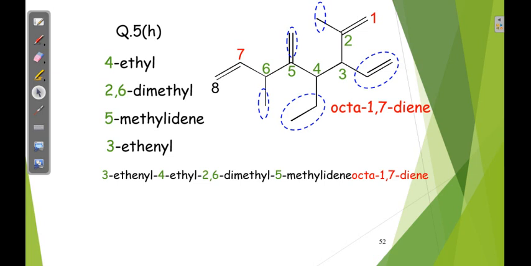You can see in the last compound a single bond was there, now the long chain is of course the 8 carbon chain.